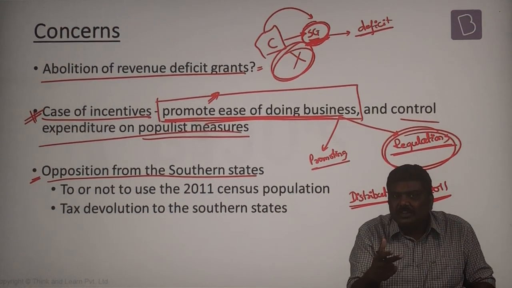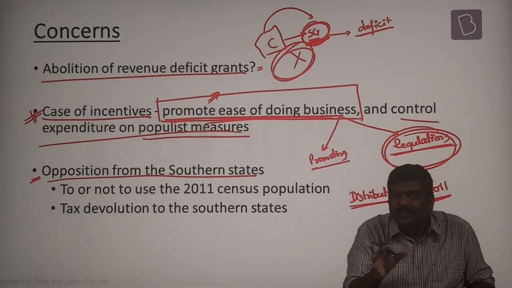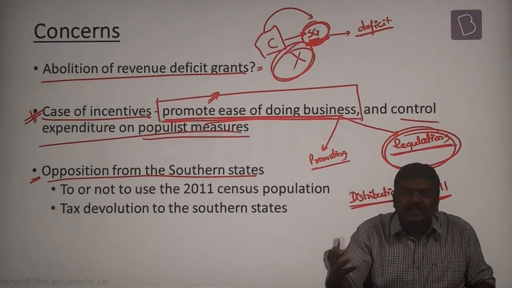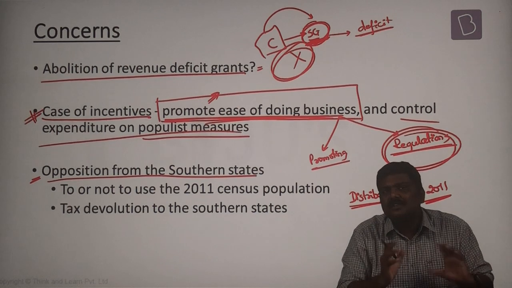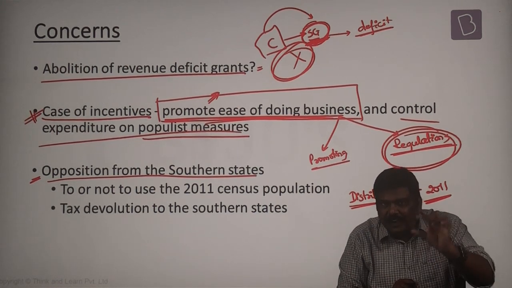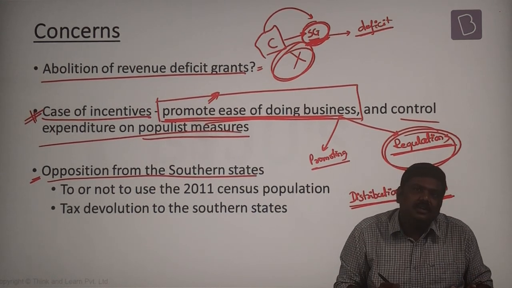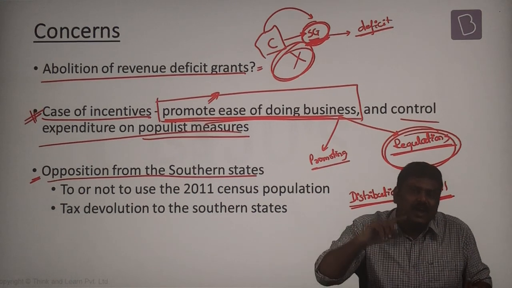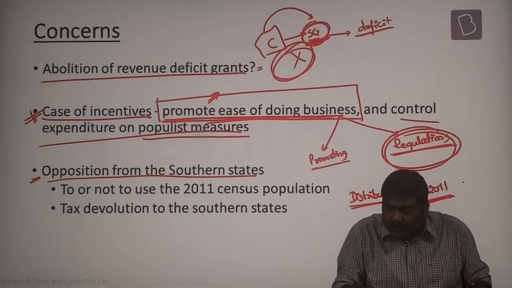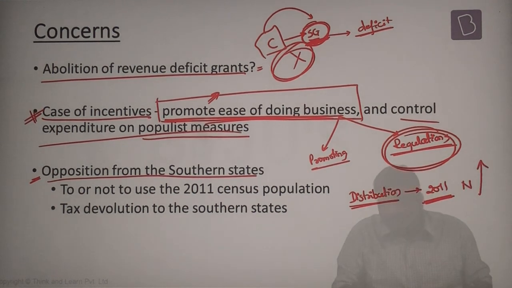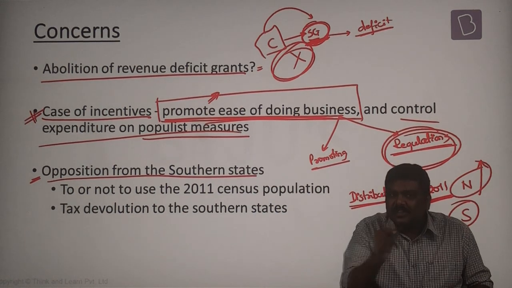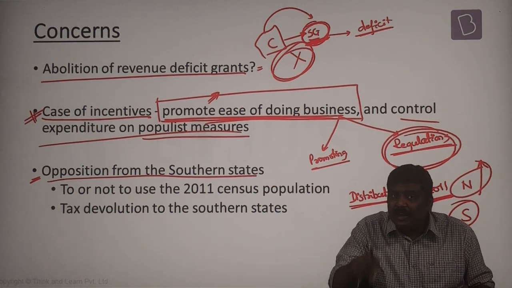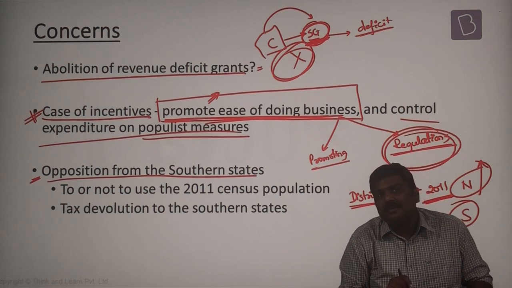As a result, the population in northern states is almost twice the population in southern states. Now, if you give weightage to the 2011 population, don't you think that because of a higher population, the northern states will get higher allocation compared to southern states? The southern states are saying they are being penalized for controlling the population.